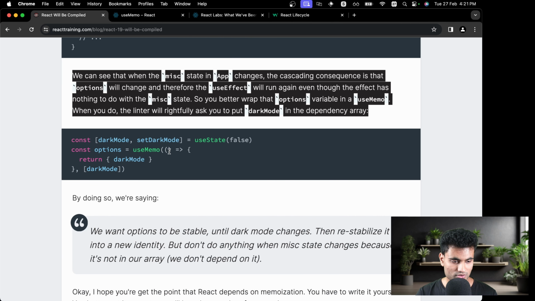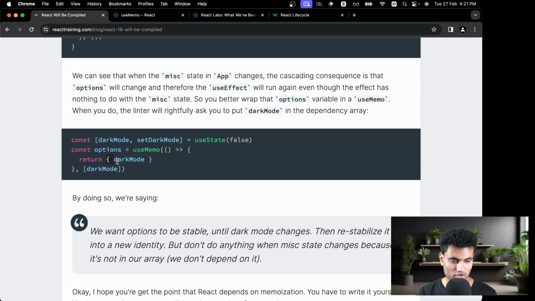So you use options, useMemo, and you return an object with the dark mode. It's basically options equal to the thing, but you're using a memo. This is a callback function. You use a callback function so that you can return some data. So you're just returning this, and we are passing dark mode in the dependency array so that the linter suggests this.